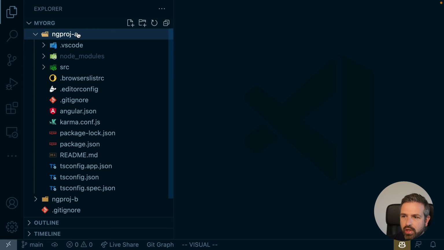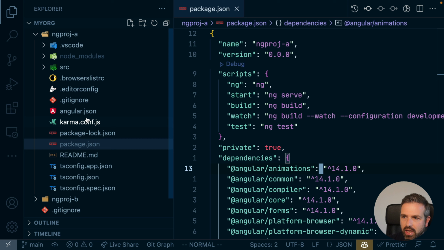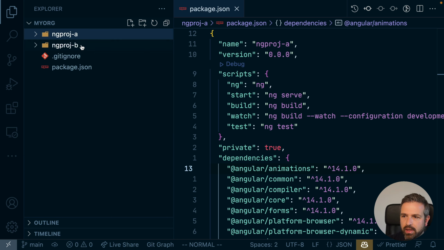So I just generated them inside the same folder, but you can see that they are auto-consistent. So they have everything that an Angular CLI application comes with. So there's the package.json, there's all the Angular CLI configuration. And so we can just cd into each of these folders and run them. There's no connection among these, so these are completely separated and basically just co-located in this repo.